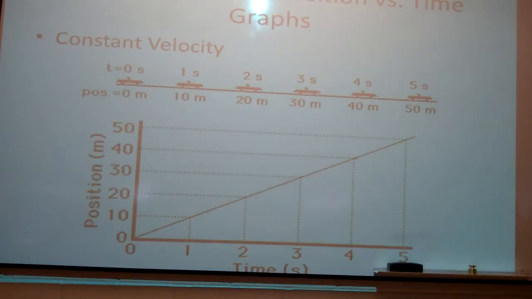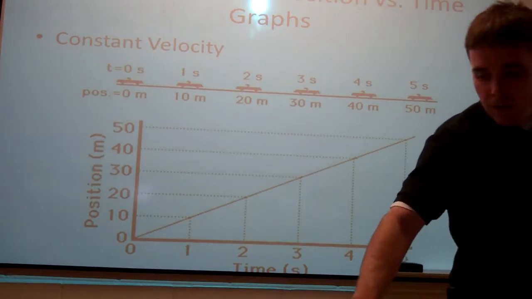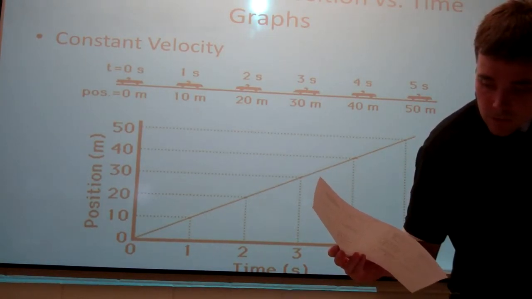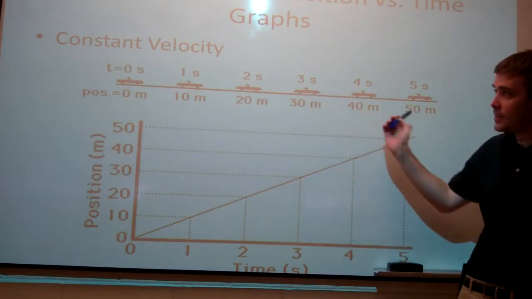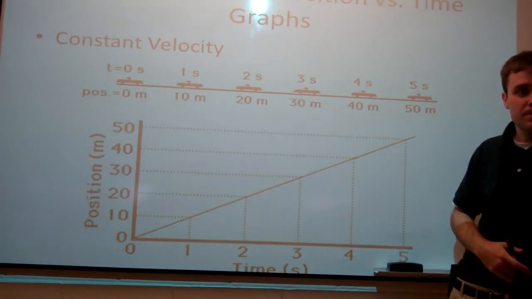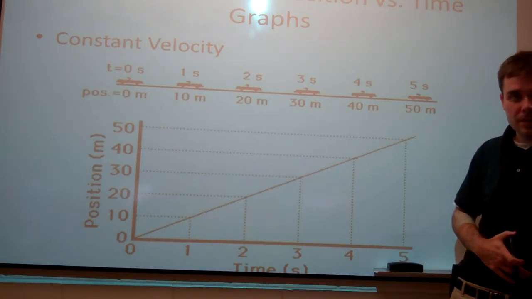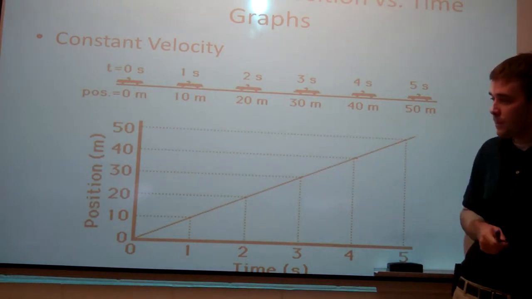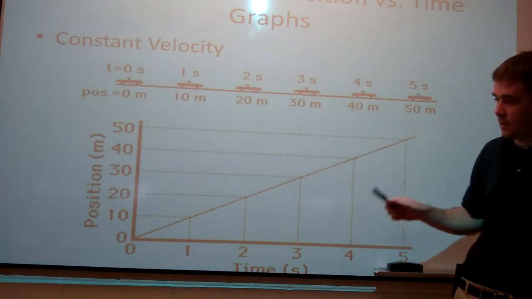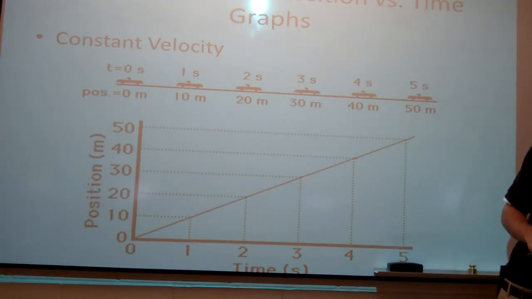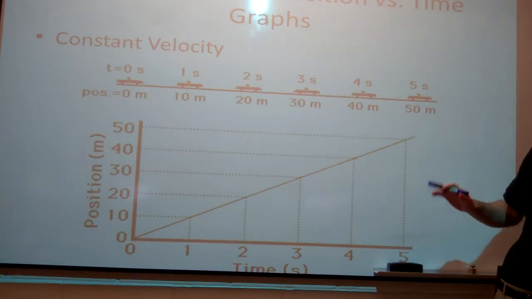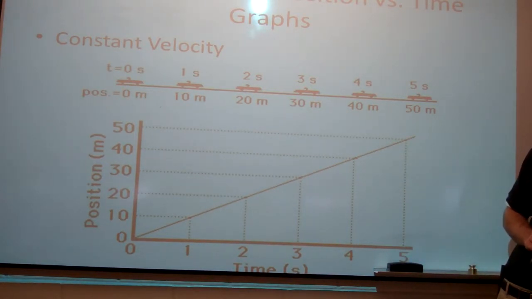Alright. Graphing motion, we're actually going pretty fast here. Graphing motion, position versus time graphs. If we have constant velocity, this is what the graph looks like. So this is a car moving at constant velocity. What's its velocity in this case? 10 meters per second. Every second it moves 10 meters. So if we have a position versus time graph of this, it's a straight line, and that means it's moving at a constant velocity. If the position versus time graph is a straight line, it's constant velocity. Does that make sense?